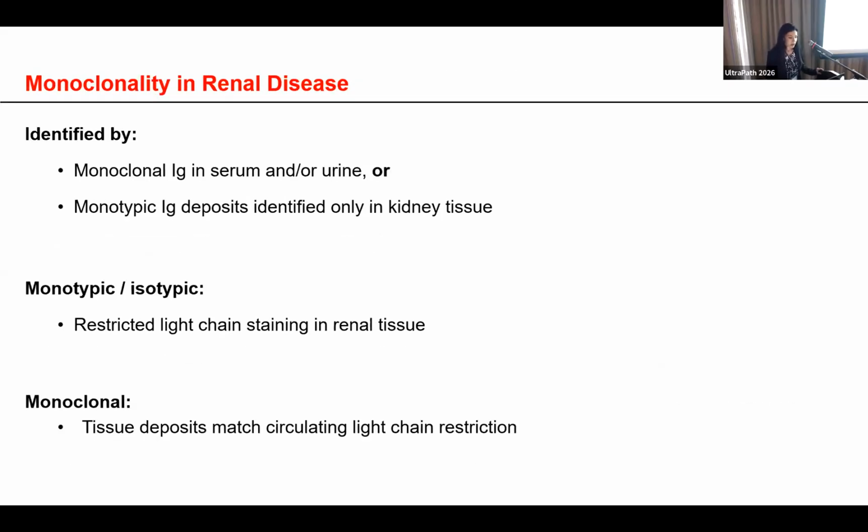Monoclonality in renal disease is identified by circulating monoclonal immunoglobulin in the serum or urine, or monotypic immunoglobulin deposits identified only in the kidney tissue. The term monotypic or isotypic refers to restricted light chain staining in the renal tissue, but when these monotypic tissue deposits match the patient's circulating light chain restriction, it supports a monoclonal process.